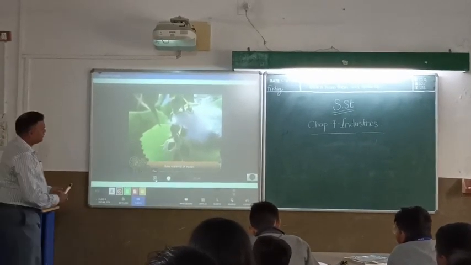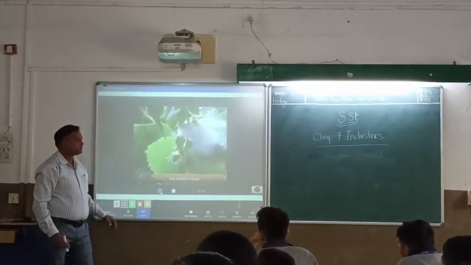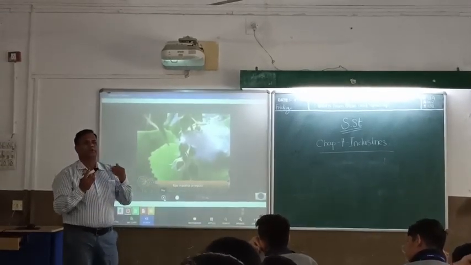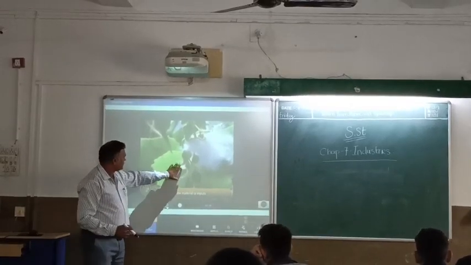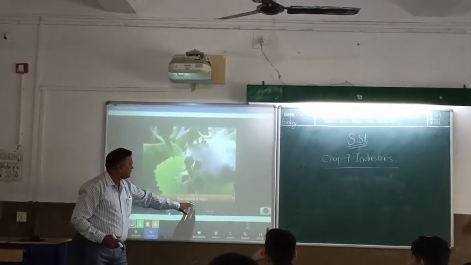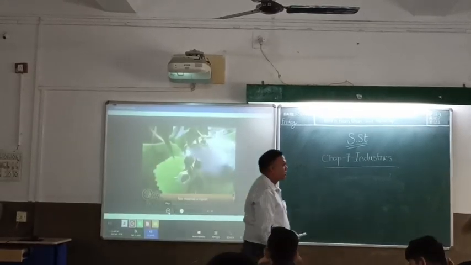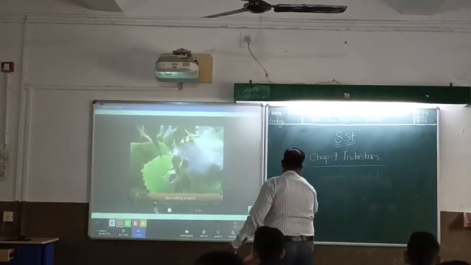Now here you see raw material or inputs. Here it is an industrial system, how the product is converted into finished goods. Yes, here you see the cotton, it is a raw material as input. Why? Because after the farmers grow it, it is transferred to the industry or factory.